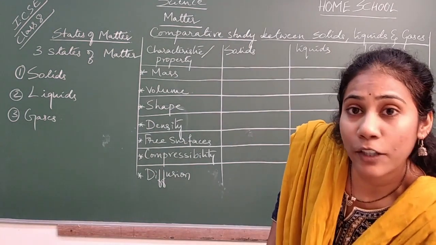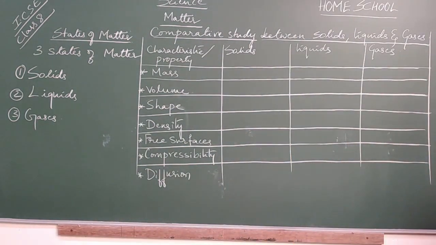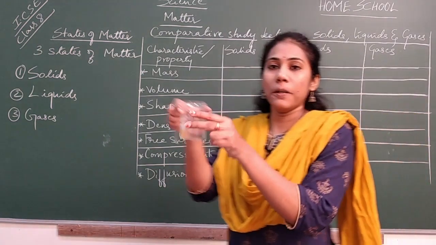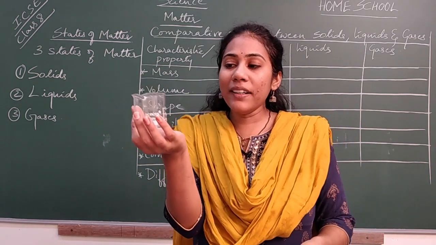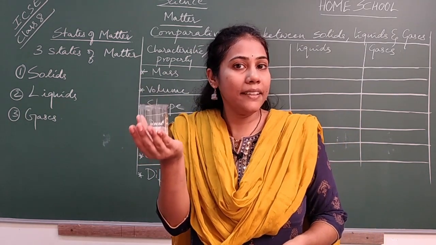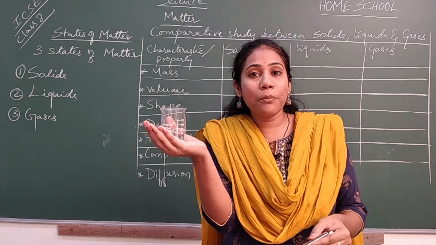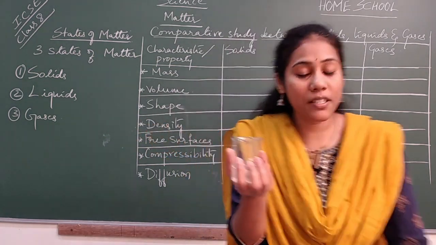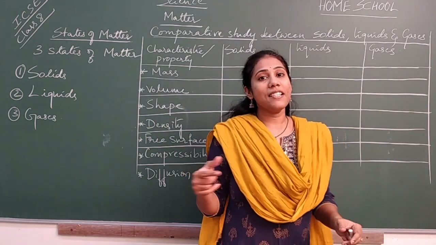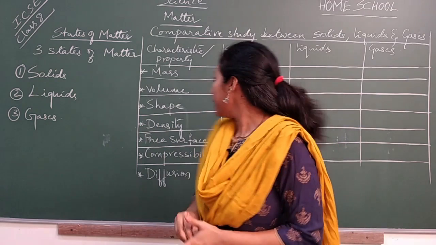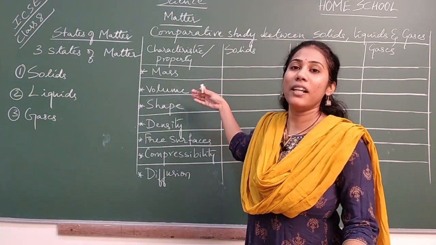And liquid also has a mass. Say for example, this is a beaker of water I took. When I am holding a beaker with water, I feel it a little heavy on my hand, yes or no? Compared to the empty beaker, the filled beaker is heavier. It's because the liquid has a mass. Similarly, even gas also has a mass. So all three states of matter show a property called mass.